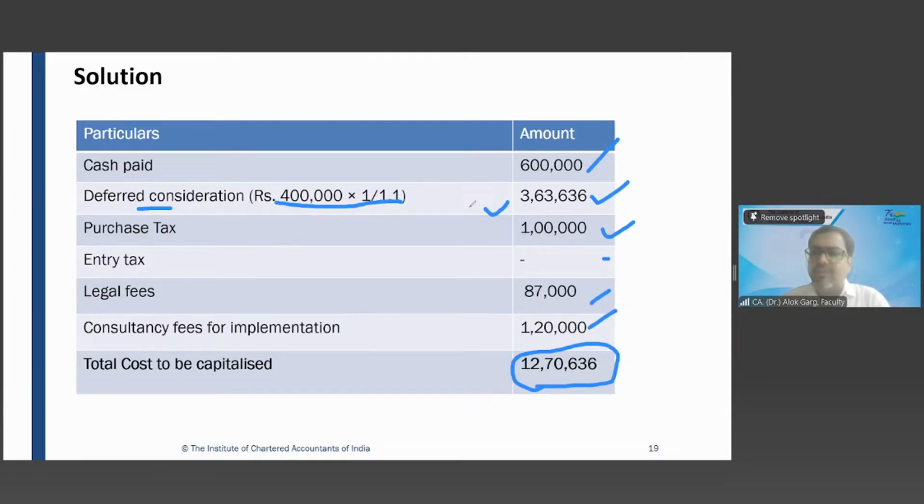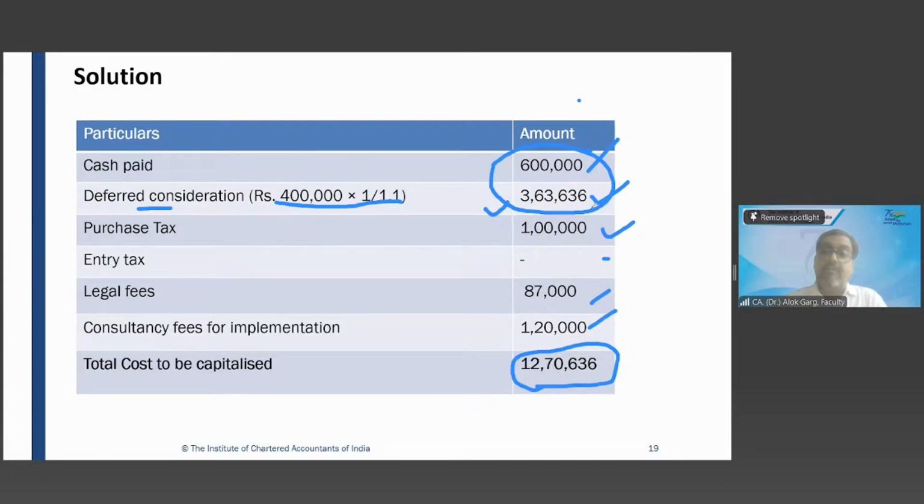How much, 4 lakh or 363,636? So what is the value which is going to be debited in the software? Intangible asset account debit 9,63,636, to bank 6 lakh, to payable or sundry creditors 363,636.